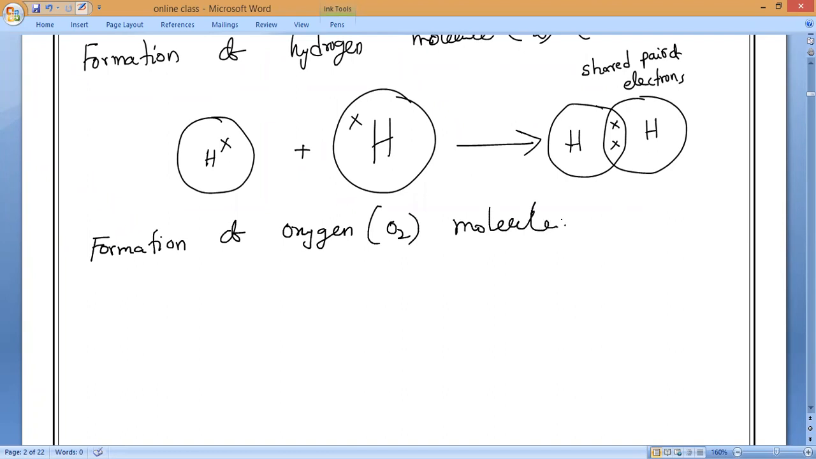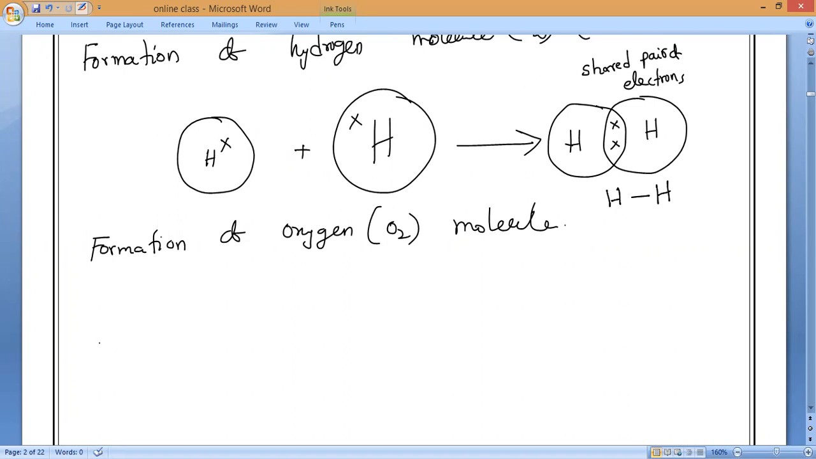Remember always, when we are drawing the formation of molecules, only the valence shell will be drawn and the number of valence electrons also you should represent. Do you understand, everybody? That is what you have to remember. And one pair of electrons is indicated by one line.